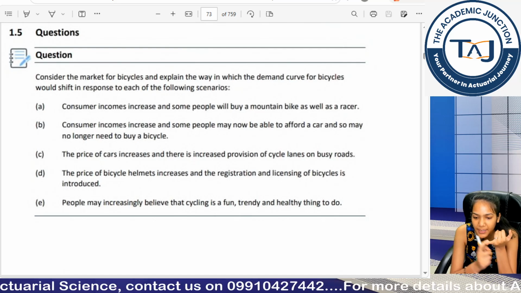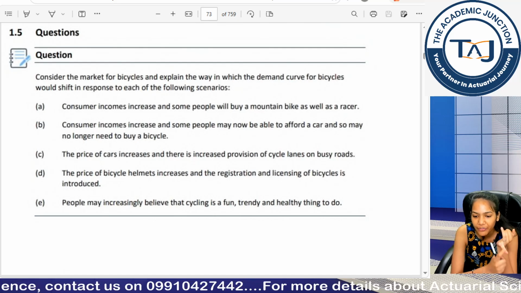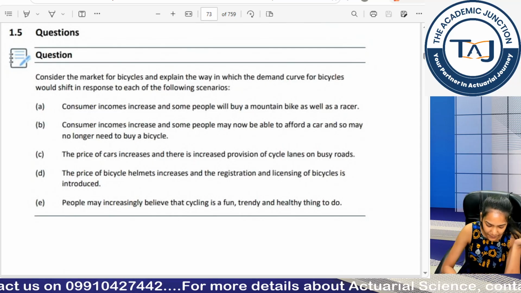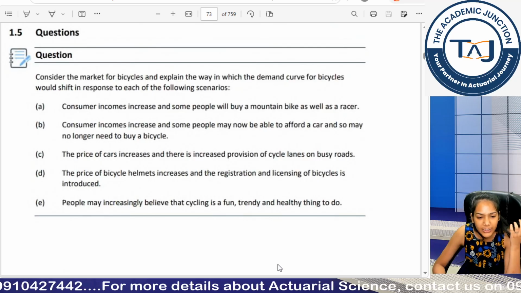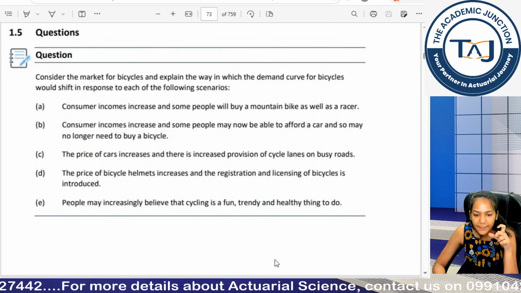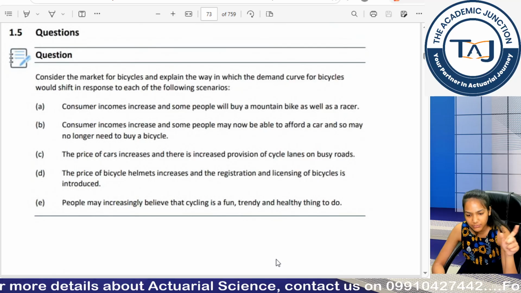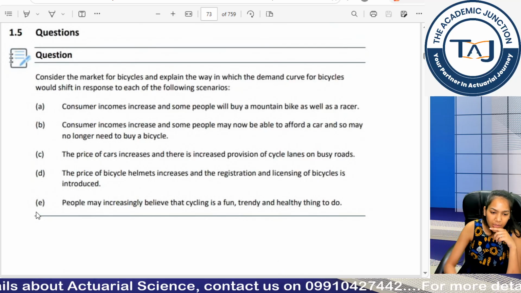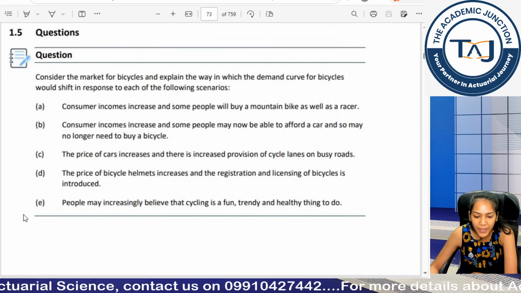If a shift is happening, what type of shift, leftward or rightward? If a movement is happening, contraction or expansion. Giving you 5 minutes, think of it and write the answer in the chat box. You don't need to write in full. If the first, for example, is a leftward shift, you can write L only, okay? L comma and then increase, and use the initial letters only, I'll understand. Giving you 5 minutes.